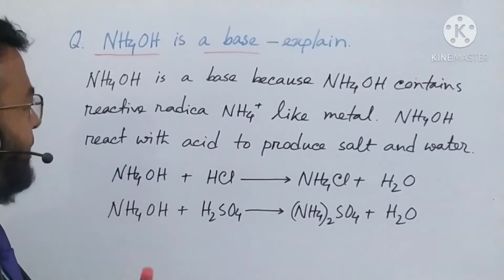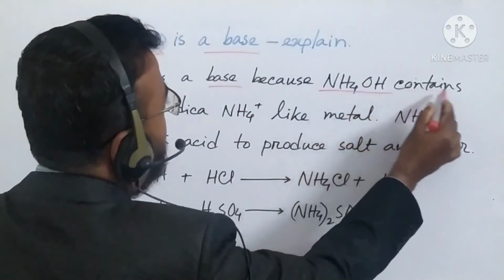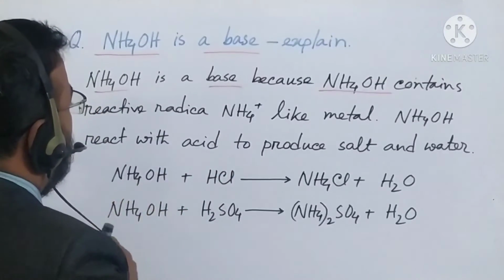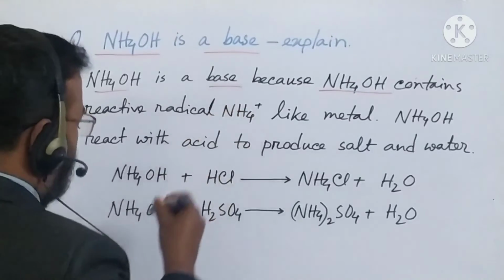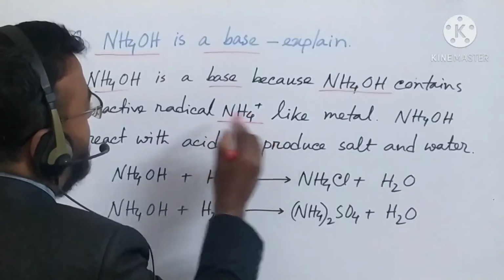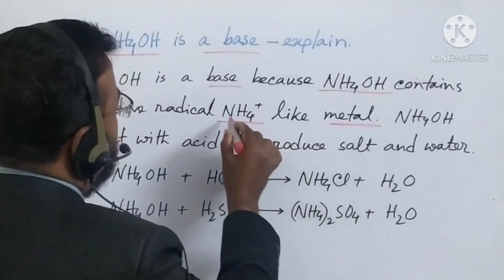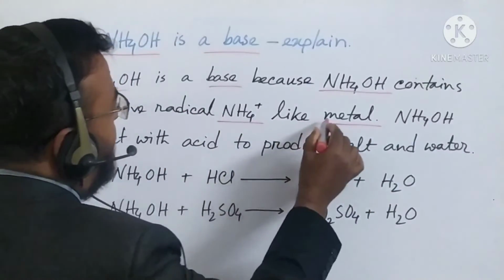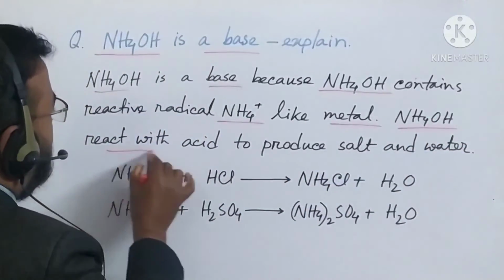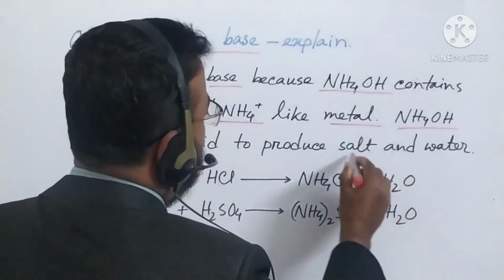I am explaining again. Ammonium hydroxide is a base because ammonium hydroxide contains a reactive radical, the ammonium ion. Here it acts like a reactive metal. It is a reactive radical, it is acting like a metal. So again, ammonium hydroxide reacts with acid to produce salt and water.